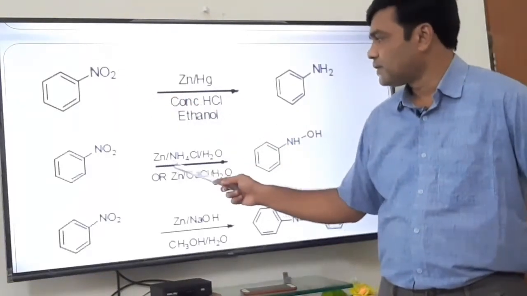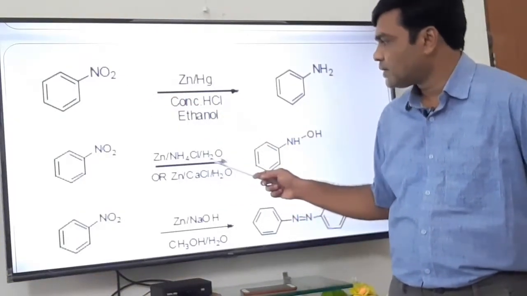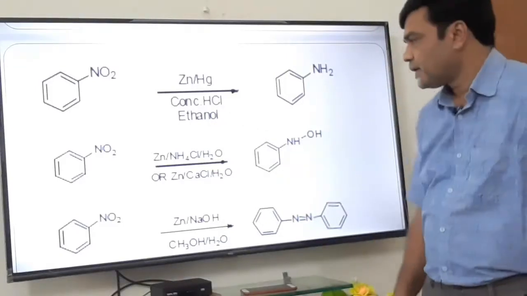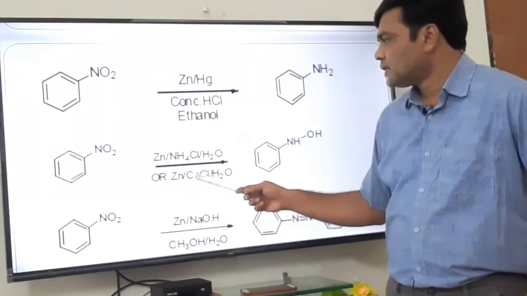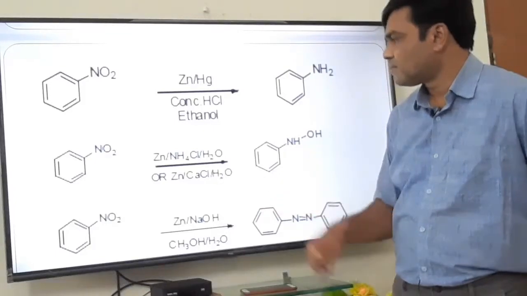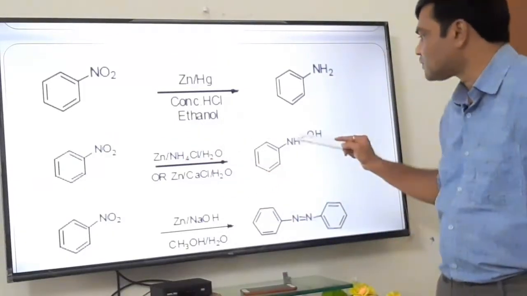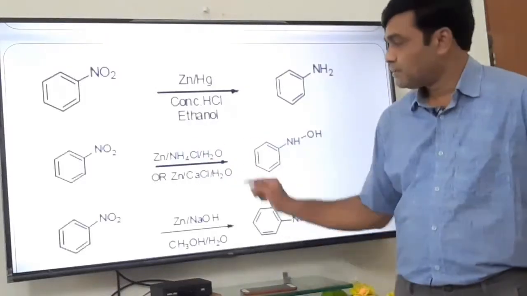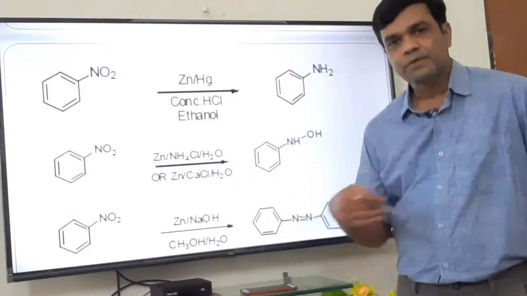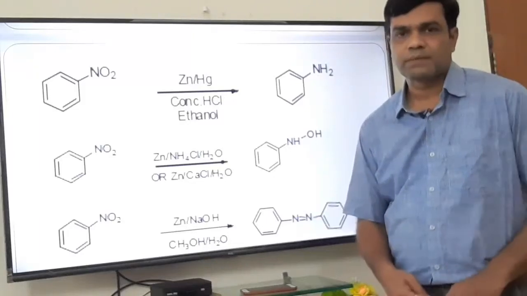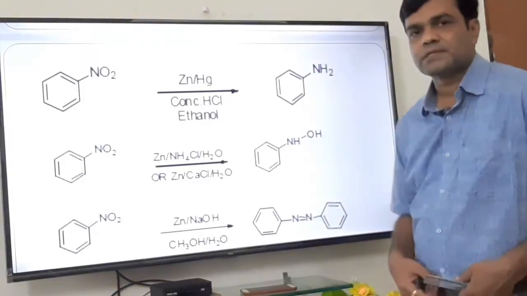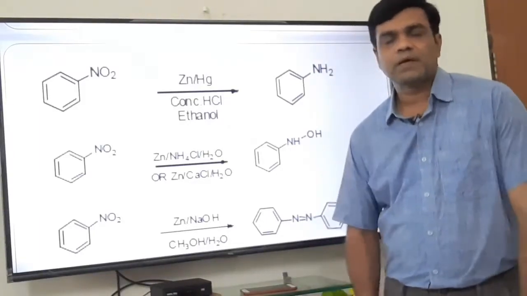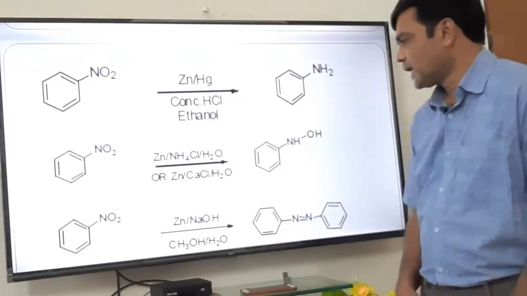Here, if I use zinc in ammonium chloride in water media, or zinc in calcium chloride in water media, then NO2 is converted to NHOH, that is hydroxylamine. Nitro group is converted to hydroxylamine by using this reagent. You just have to remember the role of different reagents for the transformation of one functional group to a different functional group.